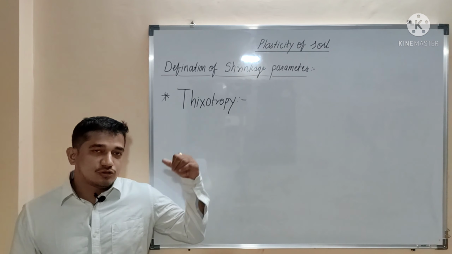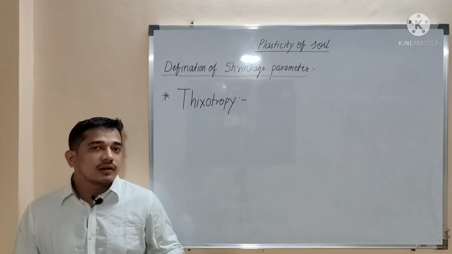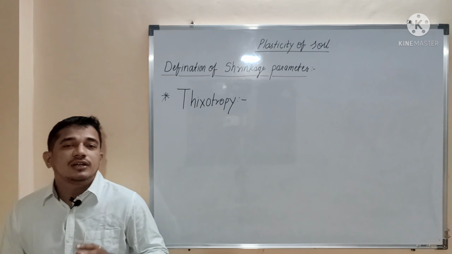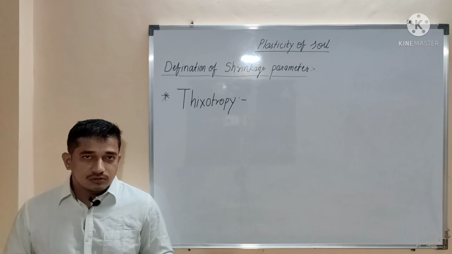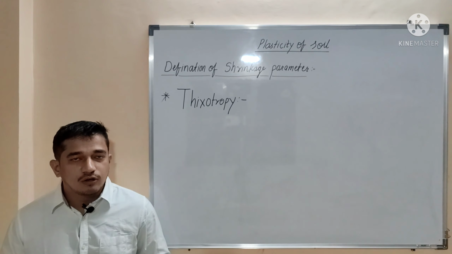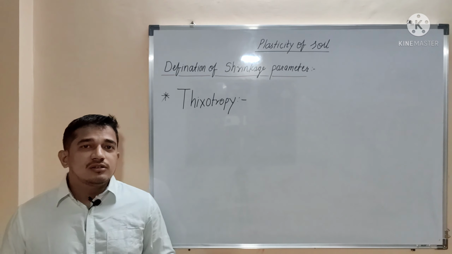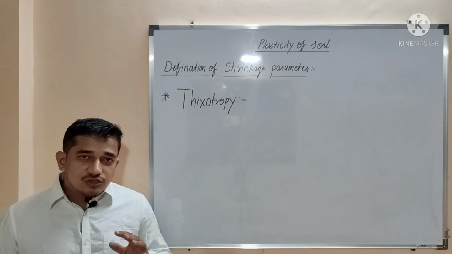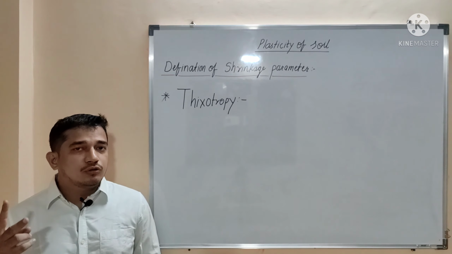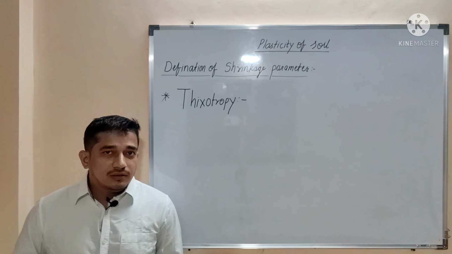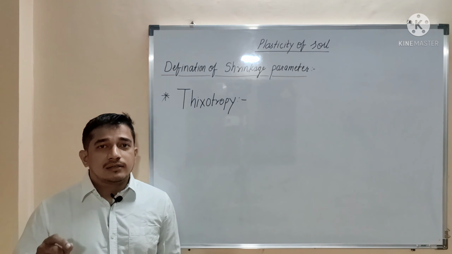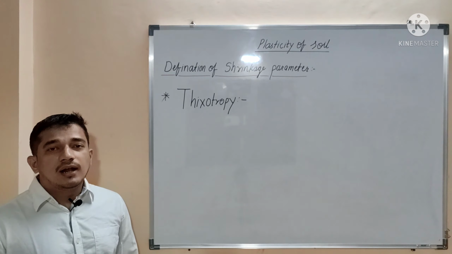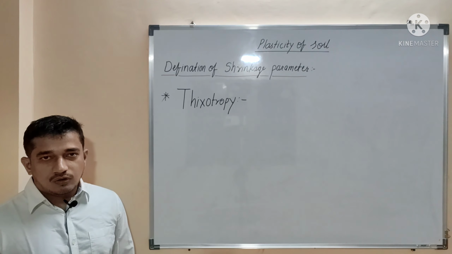The next is the thixotropy of a soil. I have already told you what sensitivity of a soil is. Whenever we disturb the structure of a soil by remolding or by excavation, there is a change in the strength of the soil. The change in strength is because of 2 things. First, there will be a change in the structure of the soil, and another thing is that disturbance is caused to the water molecules that were present in the adsorbed water layer.